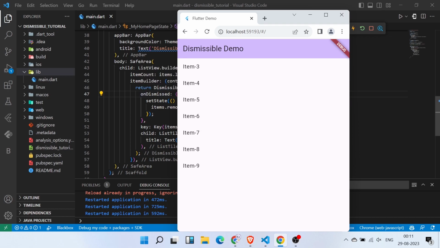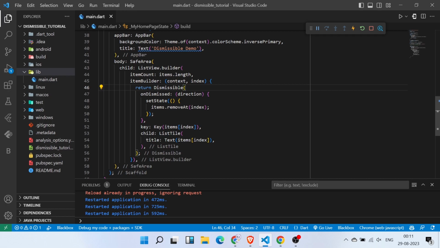Okay. So yeah, this is how the Dismissible widget works. I hope you understood the video.